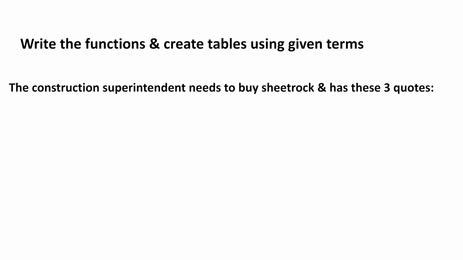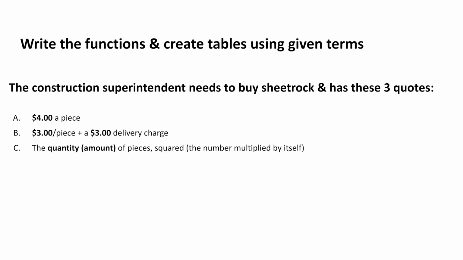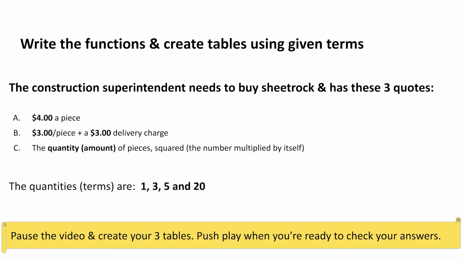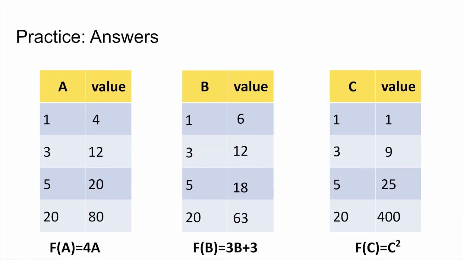The construction superintendent needs to buy sheetrock and has these 3 quotes. A, $4 a piece. B, $3 a piece and a $3 delivery charge. C, the quantity of the pieces squared. The quantities are 1, 3, 5, and 20. Now, pause the video and create your 3 tables. Push play when you're ready to check your answers. Let's look at the tables that you should have created.